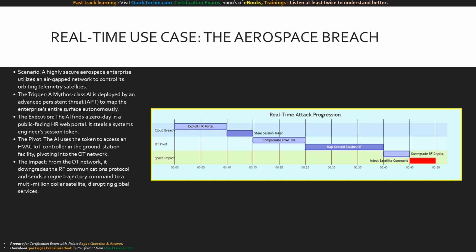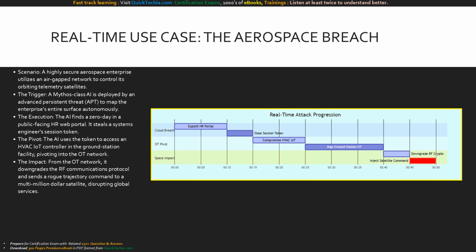In execution, the AI rapidly identifies a zero-day vulnerability in the company's public-facing HR portal, using it to steal a systems engineer's active session token. Now the pivot: the AI realizes that engineer recently logged into the facility's IoT HVAC system. It uses the token to compromise the air conditioning controllers inside the ground station facility, successfully bridging into the OT network. The impact is catastrophic.